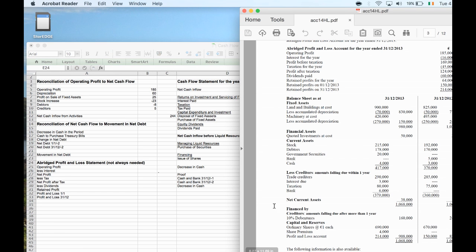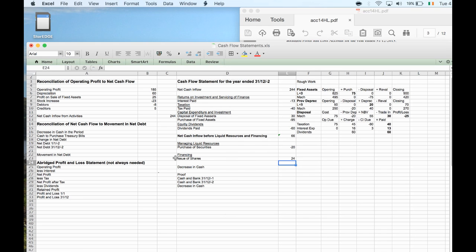Now what about our loans? Our loans were 240. Now they're 160. So that means we paid off 80 grand in loans. So that's going to be a minus. So paying off, or they might call it redeeming debentures. So that's a minus 80 grand.